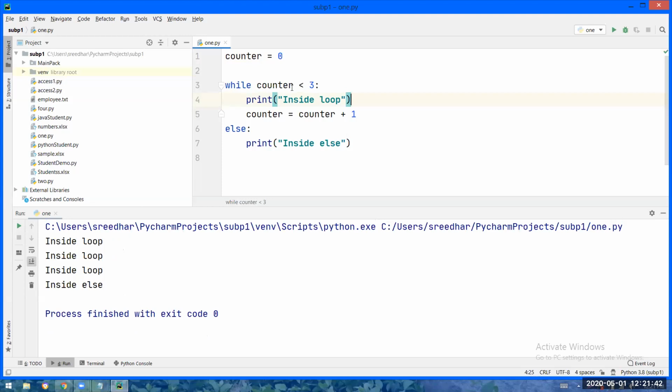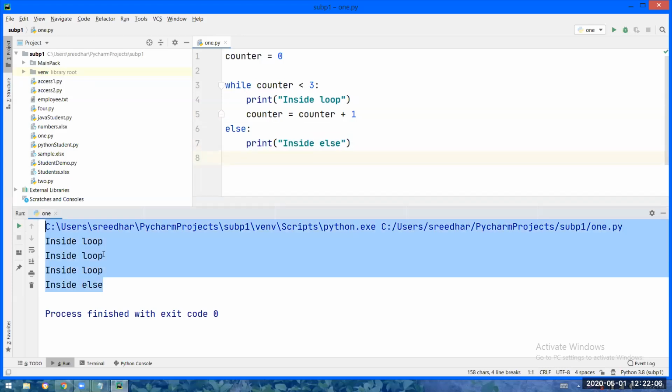It is simple only. 0 less than 3 true, inside loop is printed. Counter will become 1. Okay. 1 less than 3 true, correct. Inside loop will be printed. Counter will become 2. 2 less than 3 true, correct. Inside loop will be printed. Now 2 plus 1, 3. 3 less than 3? No. False means get out of the loop and it will print the else. It will execute the else part. Inside else will be printed.